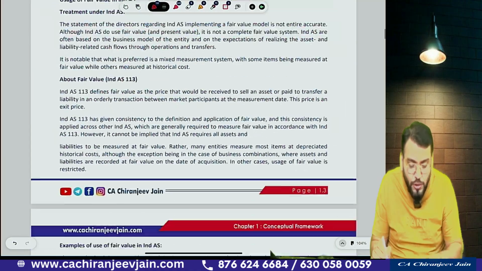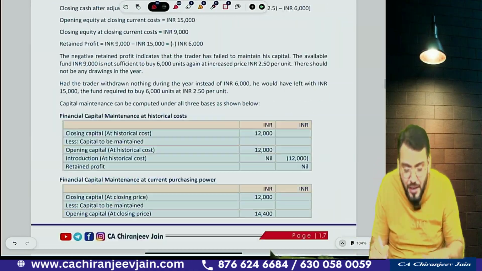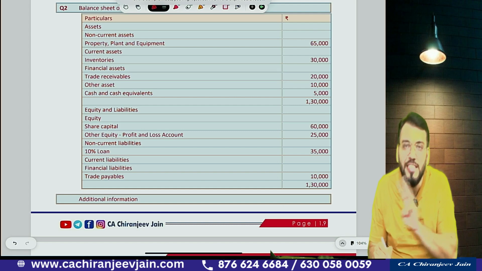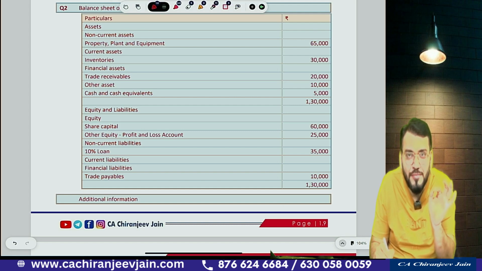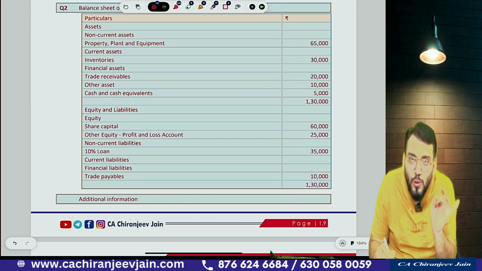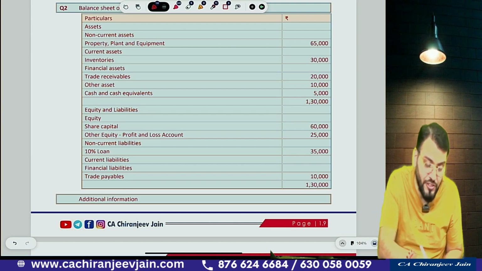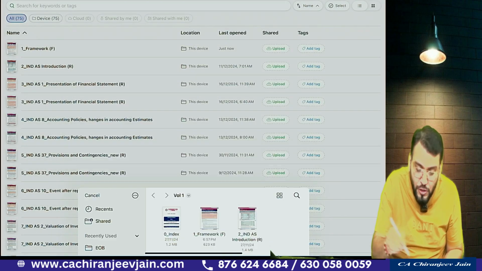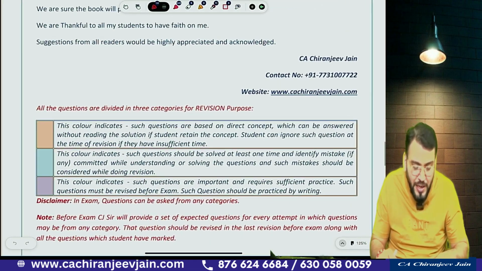Second, you can see the question in purple color, and third you can see question in blue color. So I have divided in 3 categories. First, orange color, then blue color, then purple color. Now what do you mean by this color? Just try to understand. I have given the indication in my title pages. You can see what I have given.